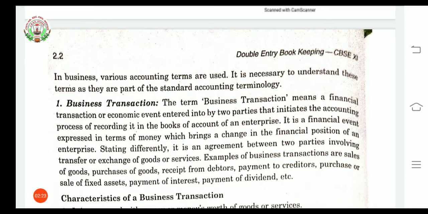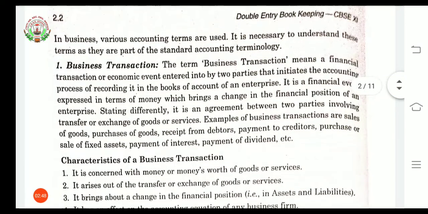So first of all, as various accounting terms will be used in business, it is necessary to understand all that standard accounting terminology so that you can understand the accounting process. Terminology means special words that are used in a particular profession or subject. The first term that is given here is the business transaction.